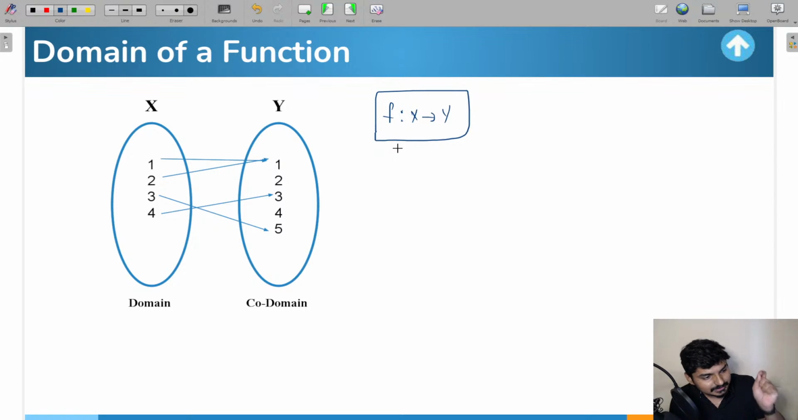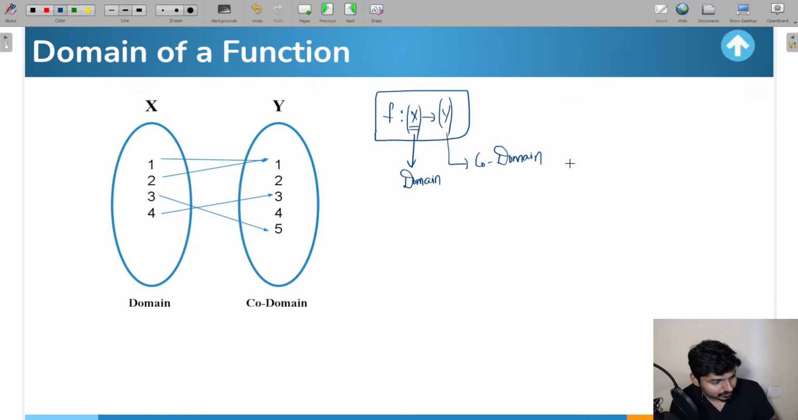Guys, always remember ये जो भी set होगा ना, मतलब the first set, this will always represent the domain. The second set will always represent the codomain. Okay, तो यहाँ से आपको क्या पता चलेगा कि ये first set जो भी होगा it is always going to be representing the domain of the function. ये second set जो भी होगा ना यहाँ पे, this is going to be representing the codomain of the function.